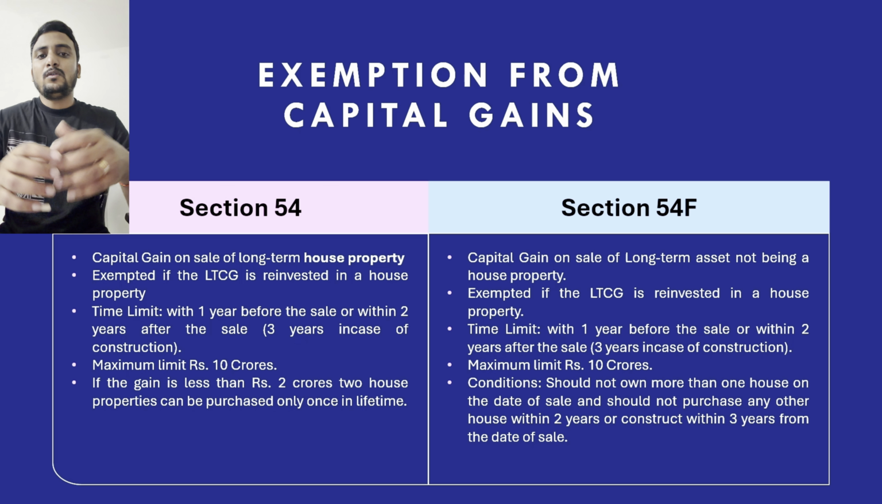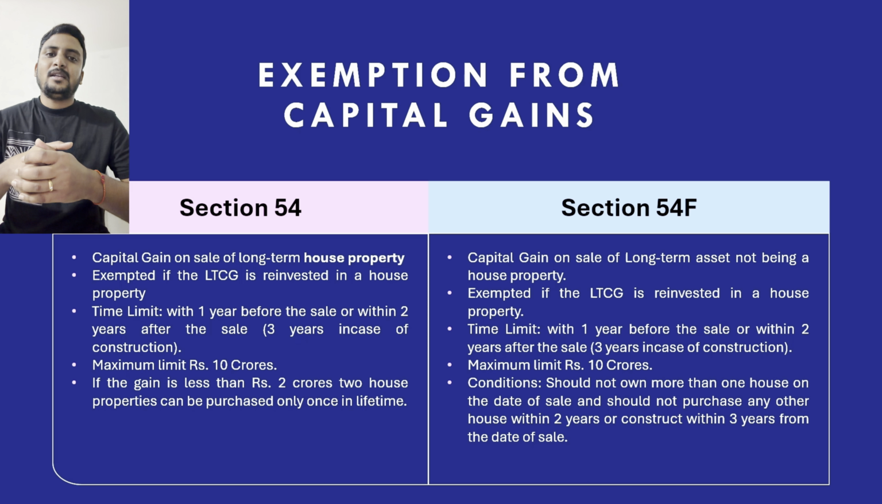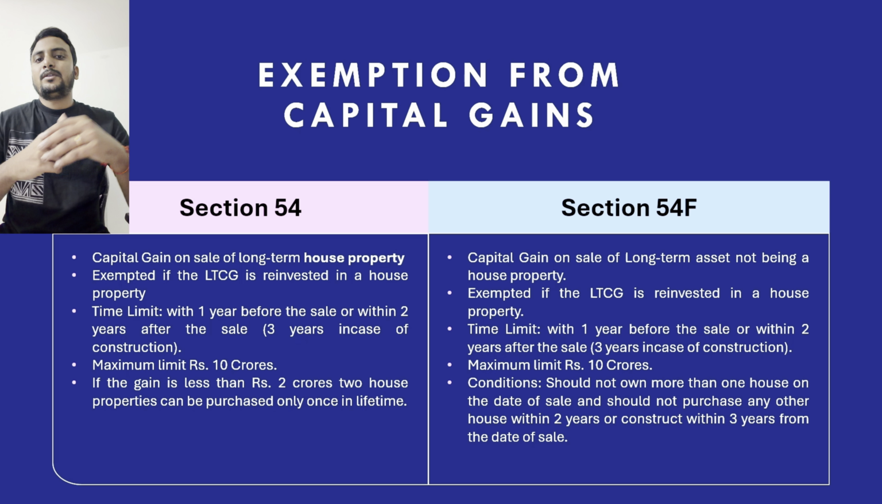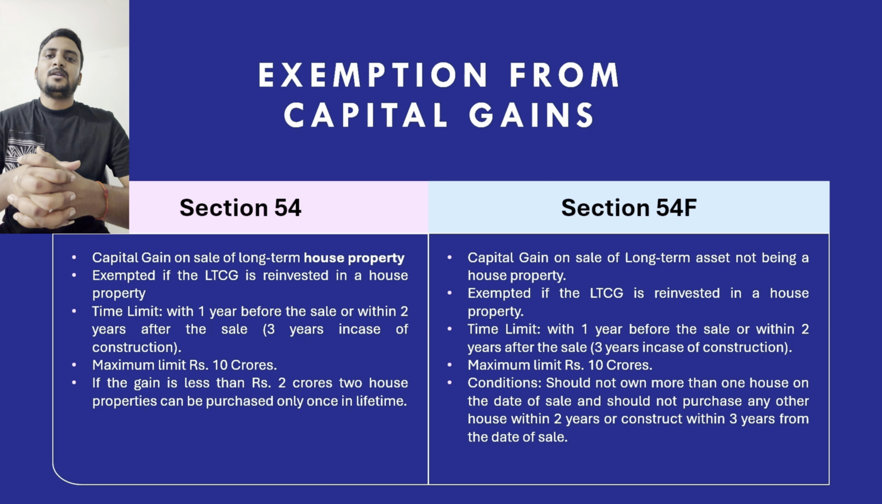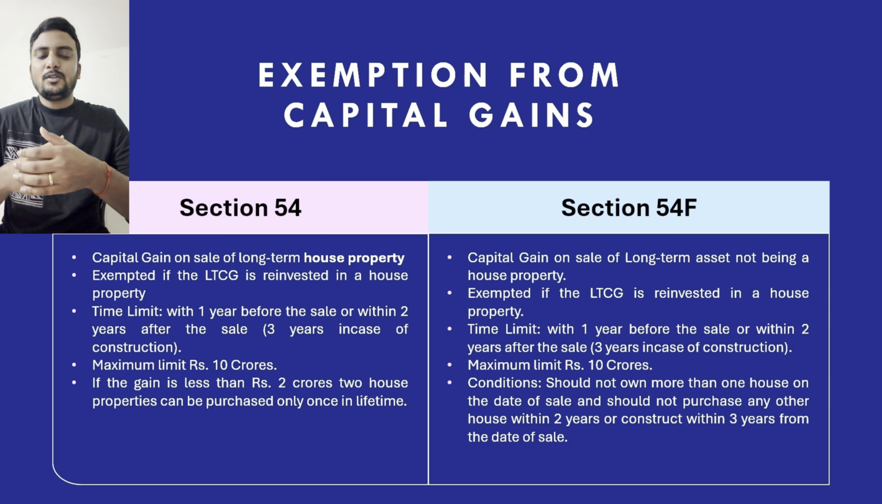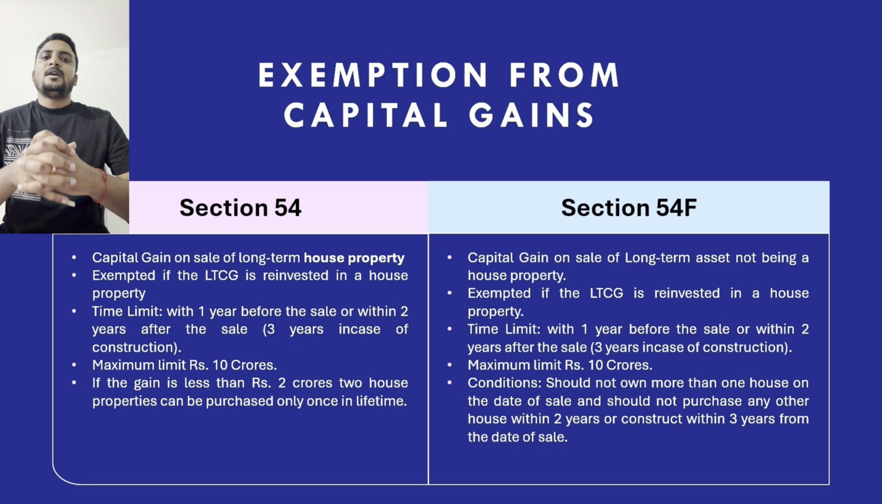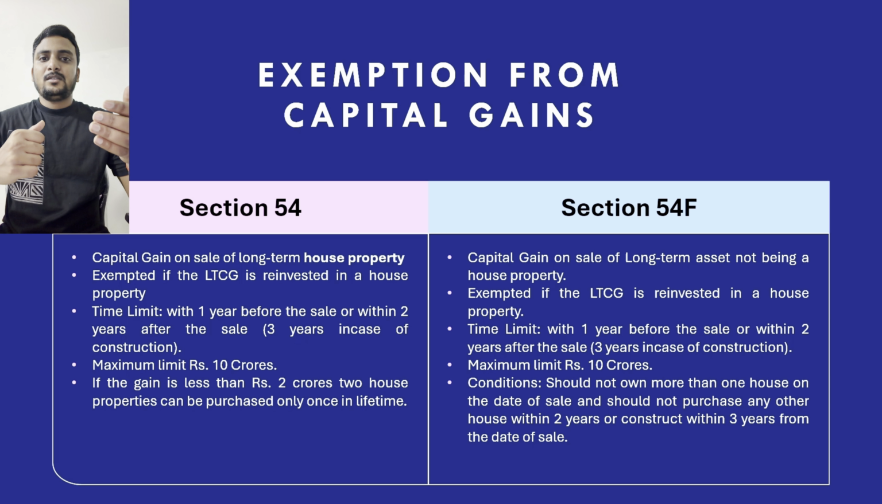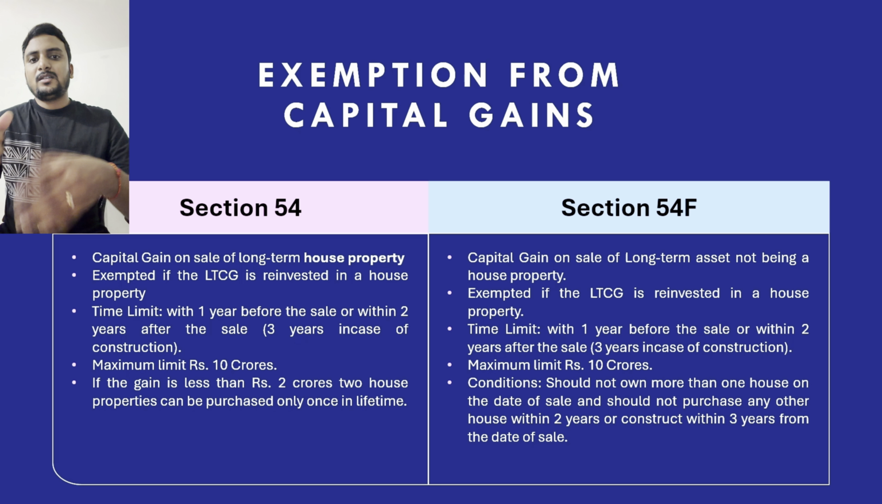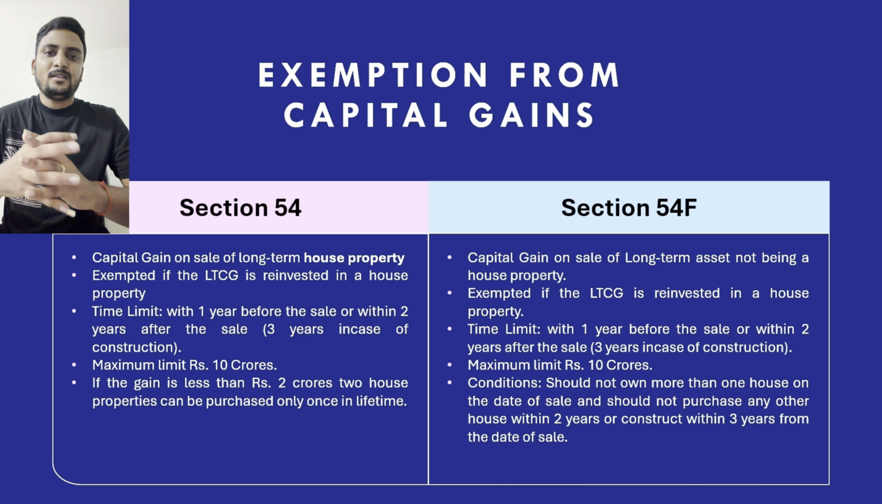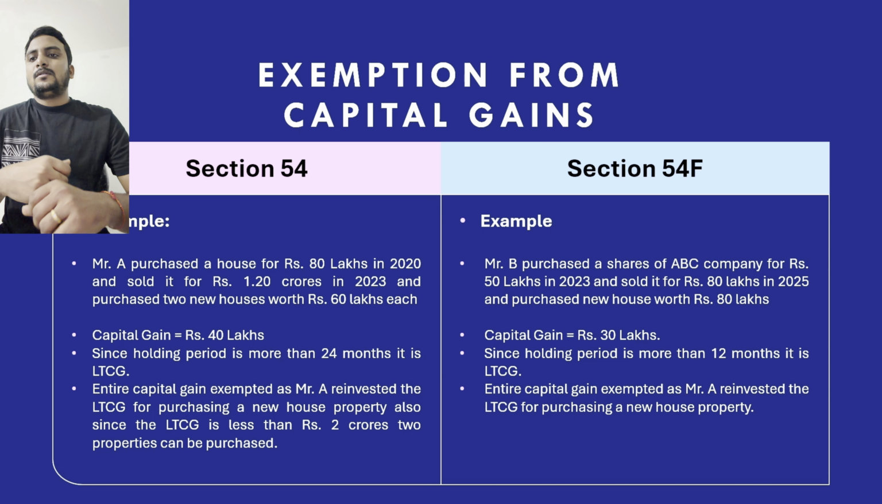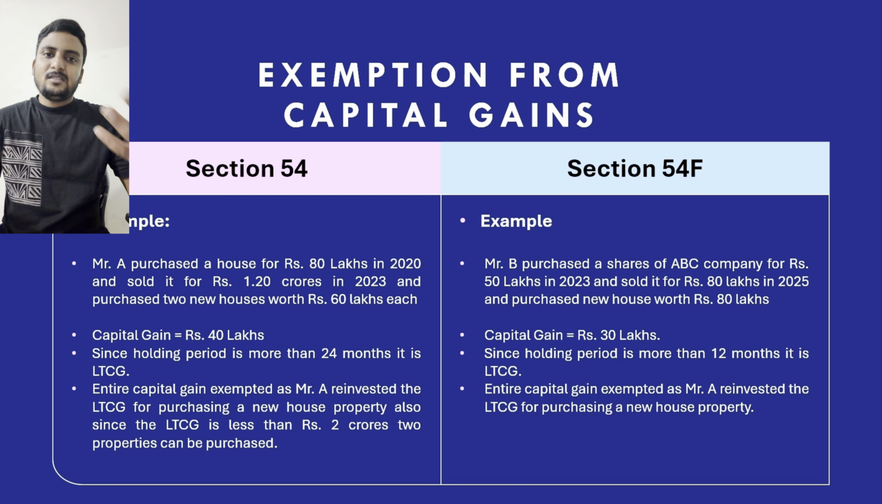You should not own more than one house property on the date of transfer of such capital asset. So suppose if you have two house properties on the date of selling your shares, you cannot get this exemption. And if you have only one house property, you can use that capital gain for purchasing a new house property and avail the exemption. And also you should not purchase another new house property within 2 years or construct one within 3 years respectively. So let's understand both the sections with an example.